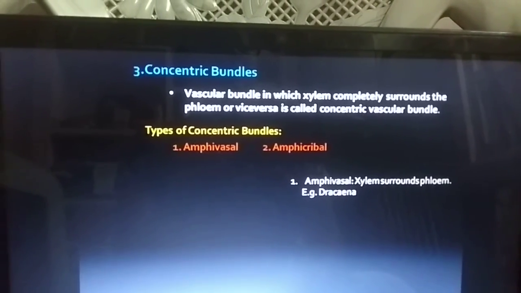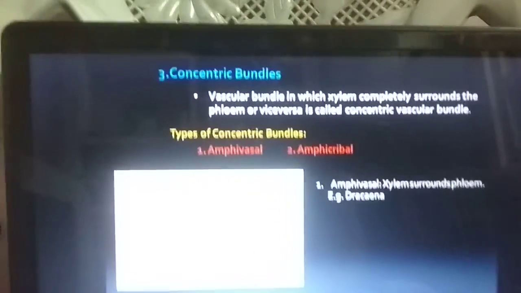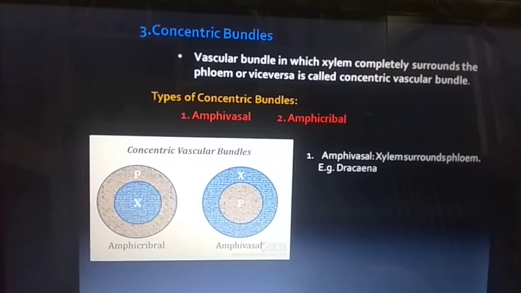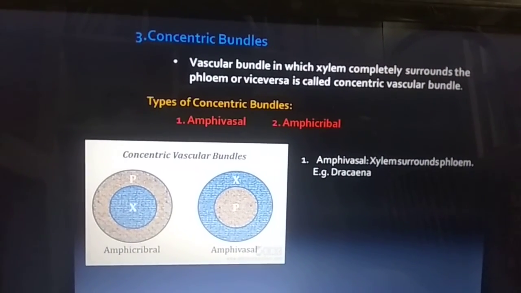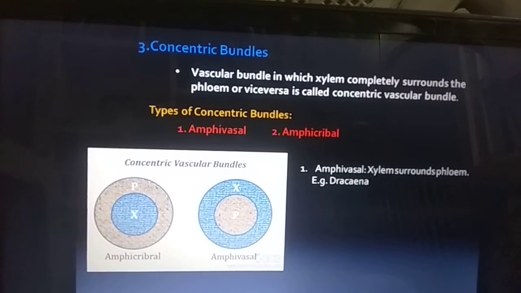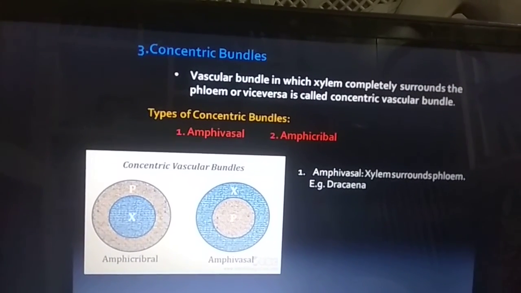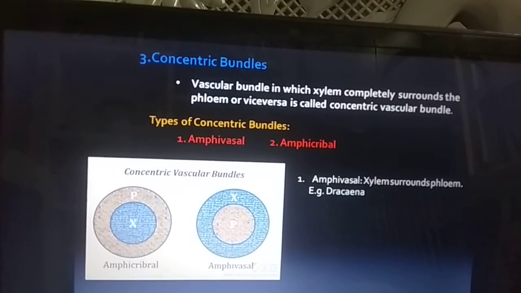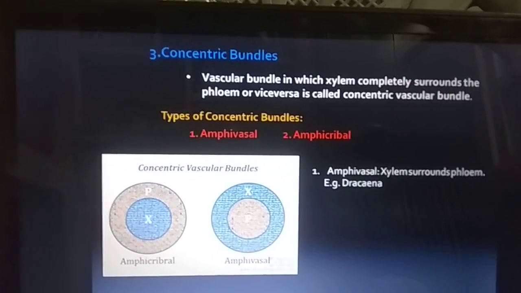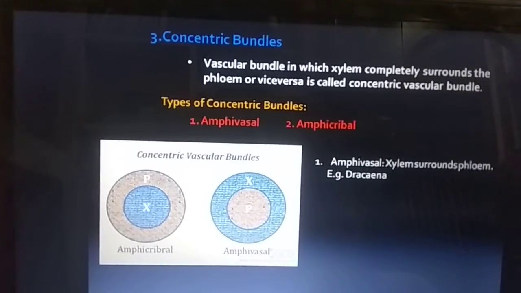Example, Dracaena. Amphivasal, center phloem, outer xylem. Phloem is surrounded by xylem, that is called amphivasal.